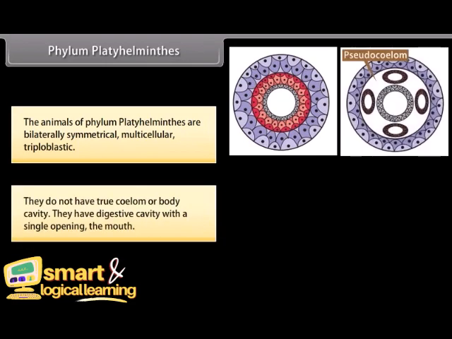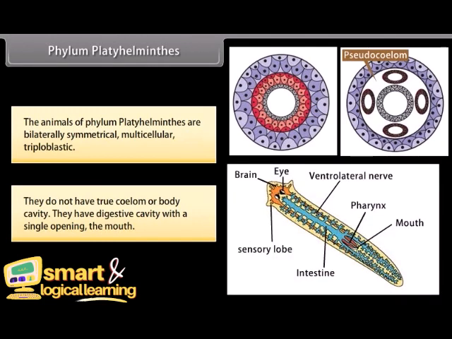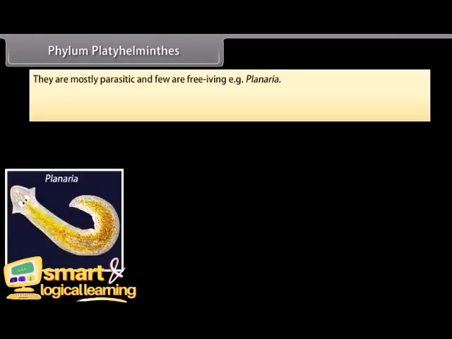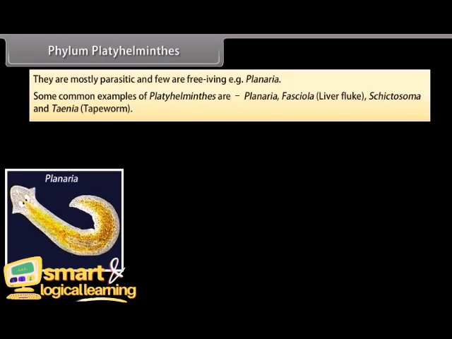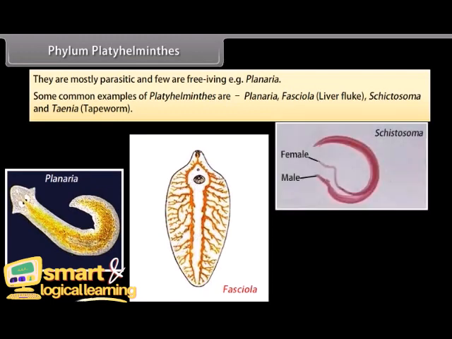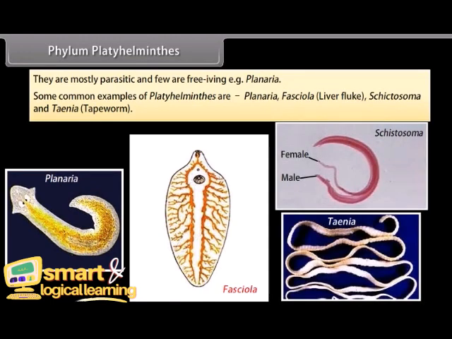They do not have a true coelom or body cavity. They have a digestive cavity with a single opening, the mouth. They are mostly parasitic and a few are free-living, for example, planaria. Some common examples of Platyhelminthes are planaria, Fasciola, liver fluke, Schistosoma, and Taenia, tapeworm.